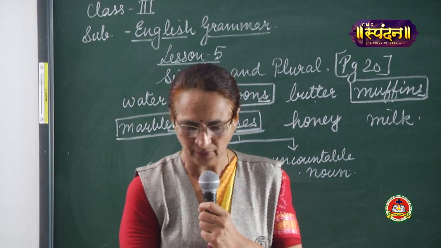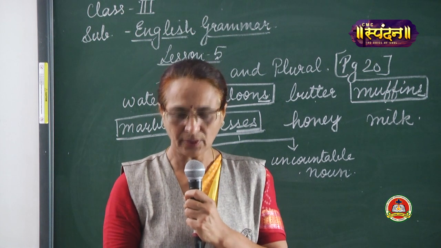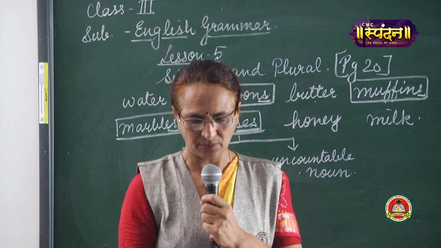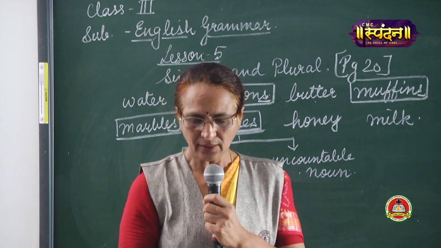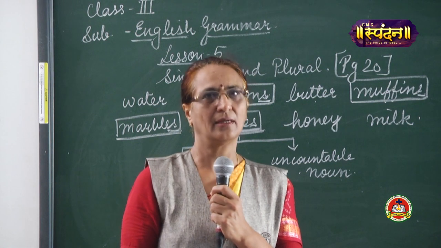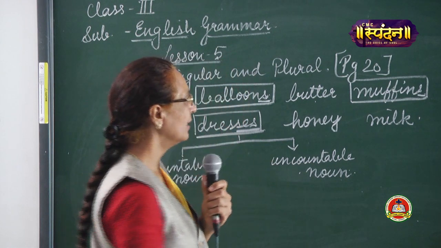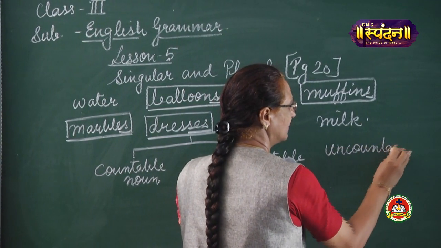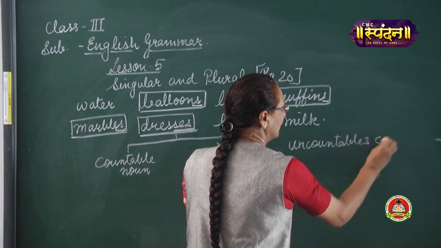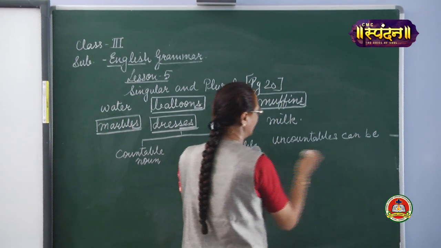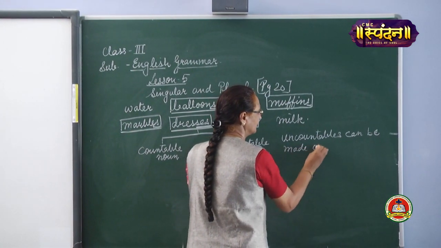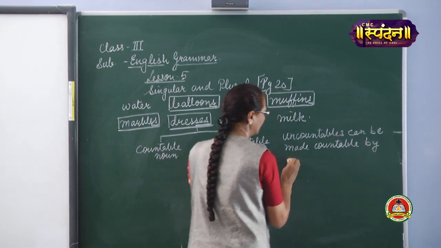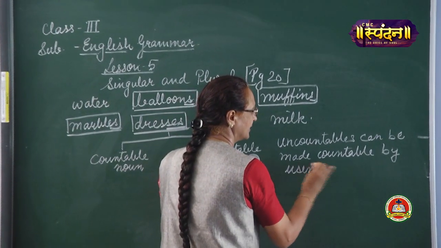Now children, nouns that can be counted are called countable nouns, and nouns that cannot be counted are called uncountable nouns. Now, uncountable nouns can be made countable by using partitive.